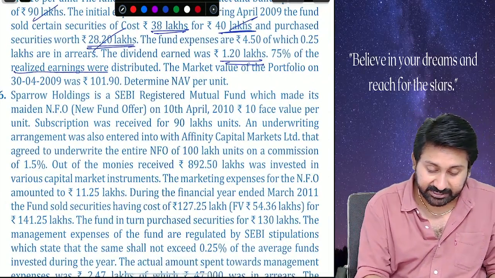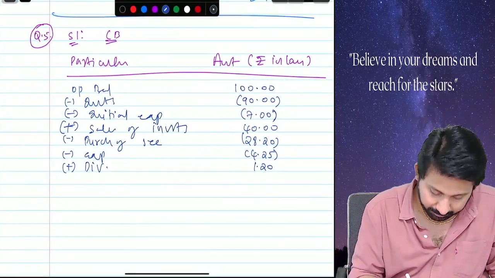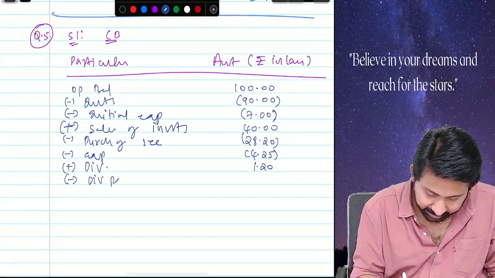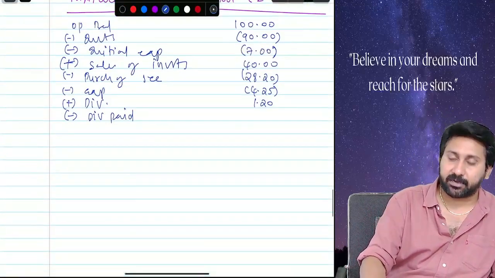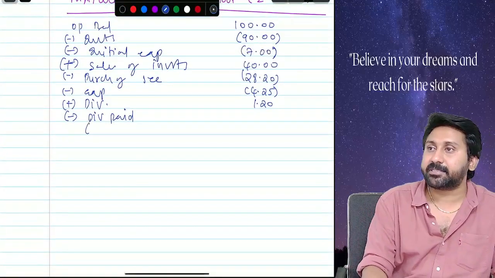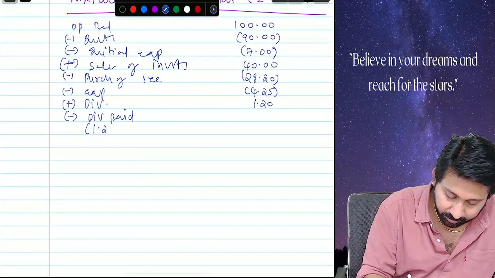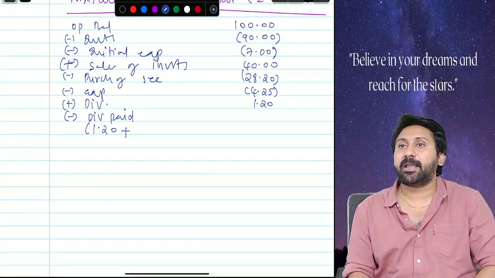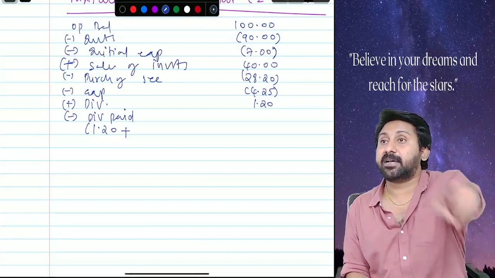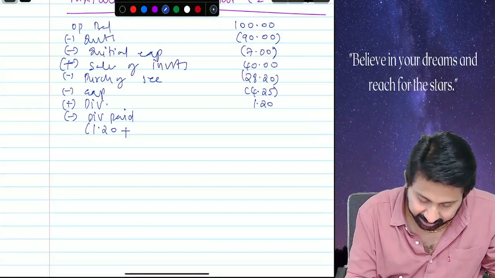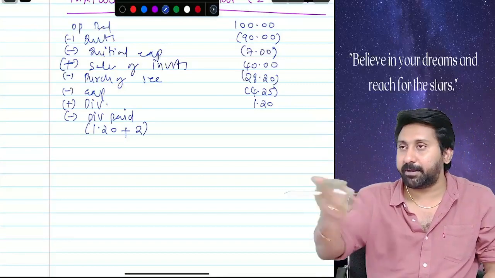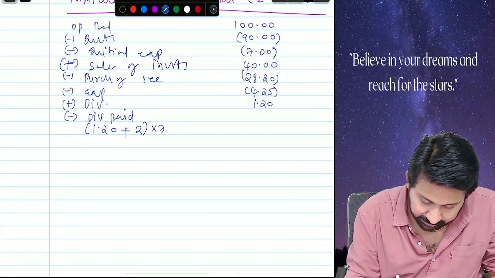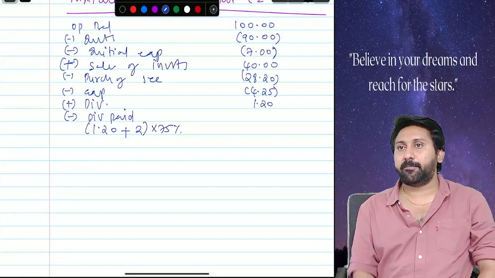75% of realized earnings are distributed, minus dividend paid. This you should tell the answer. Realized earnings. How much dividend I received? 1.2. Plus how much capital gain I made? 38 lakhs worth I sold at 40. Means how much capital gain I got? 2 lakhs. So 3.2 into 75%.